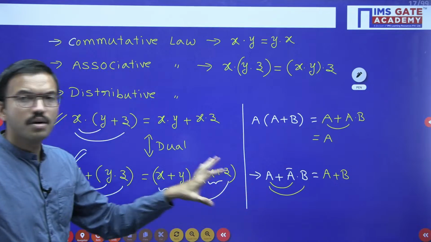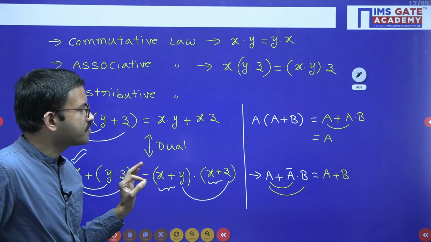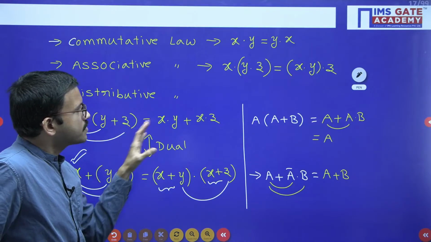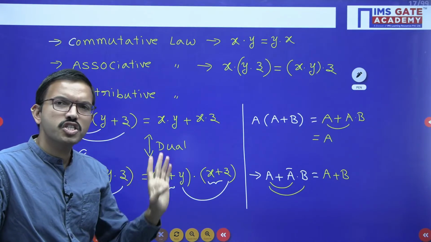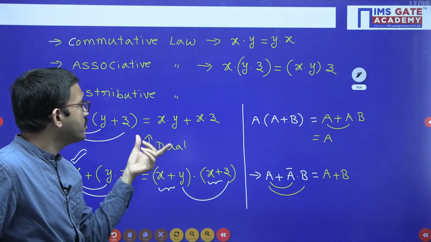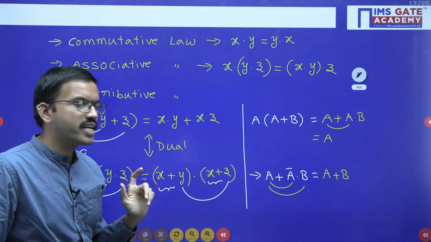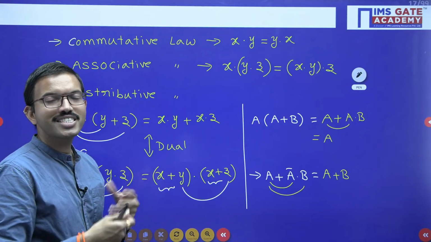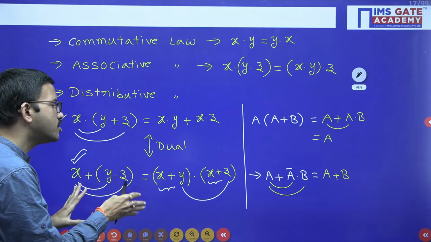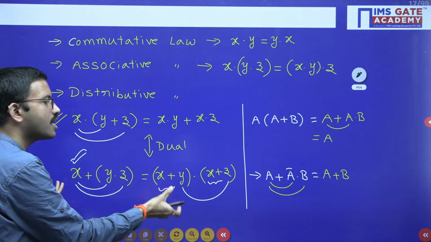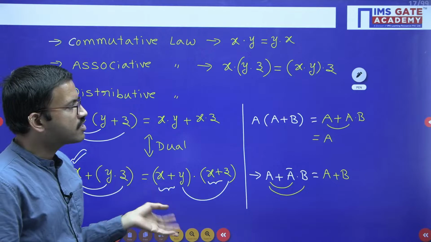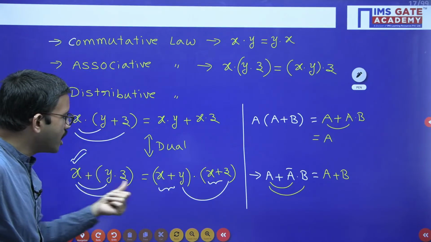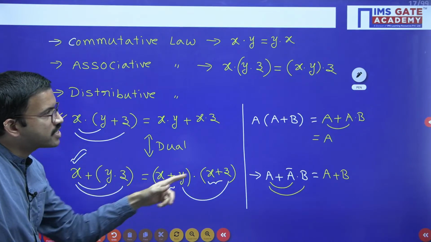You can remember, most of the time while you are simplifying Boolean functions, you may require the commutative law and associative law. Most of the people will do those correctly, and this distributive equation also most of the people will do correctly, but regarding this other equation, sometimes few students face problems. But I have already told how to remember LHS to RHS, RHS to LHS. With the help of that logic, you can easily answer. Yes, very good, Jitendra. See, A plus A bar equal to 1, so you will get A plus B, A plus B.